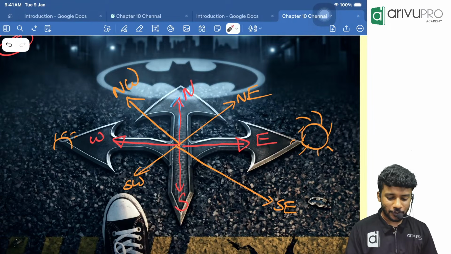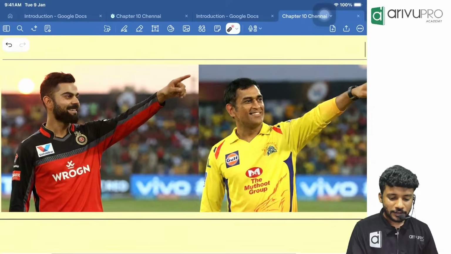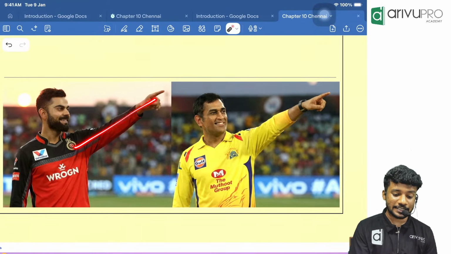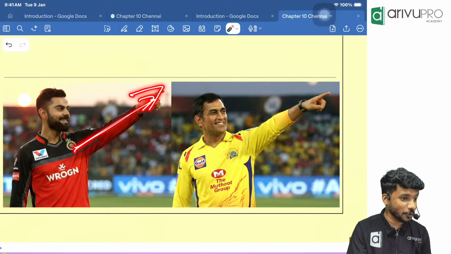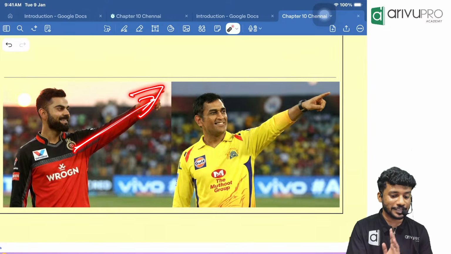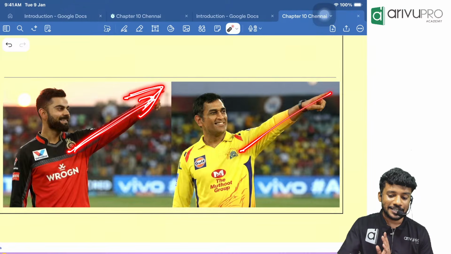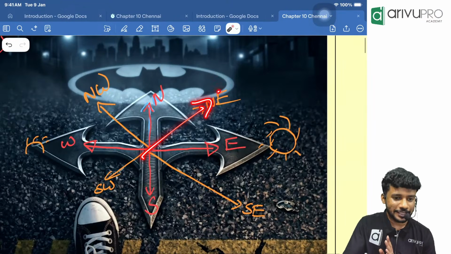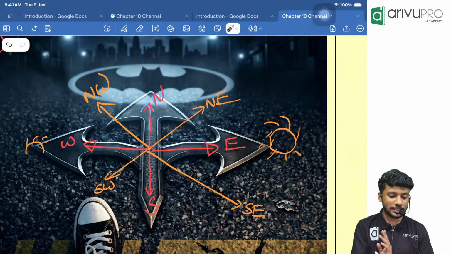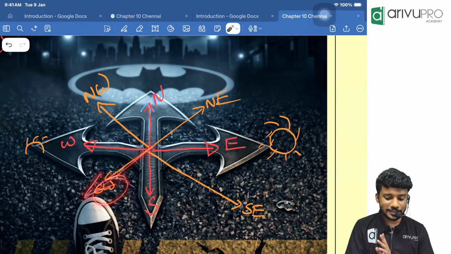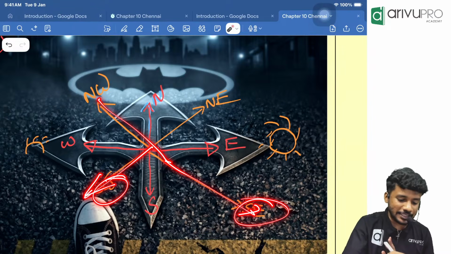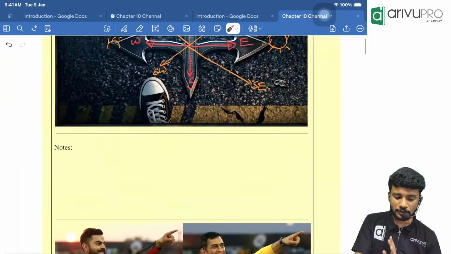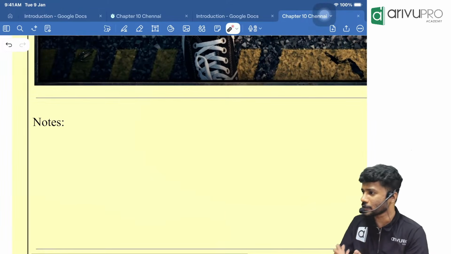Now tell me, which direction are they pointing? Yeah, this direction, this angle. We will only think about 2D; we will not think about 3D. If something goes in this angle, we will consider it to be northeast. This way, southwest; this way, southeast; and this way, we will take it as northwest. Then I want to add certain points for everyone.